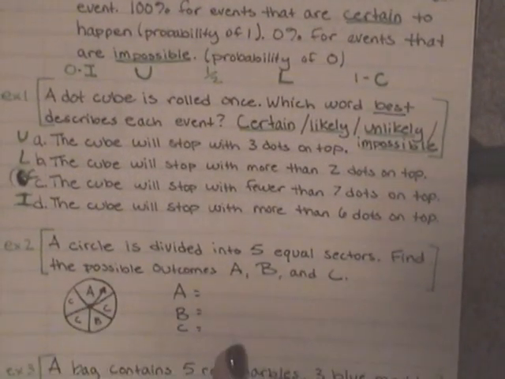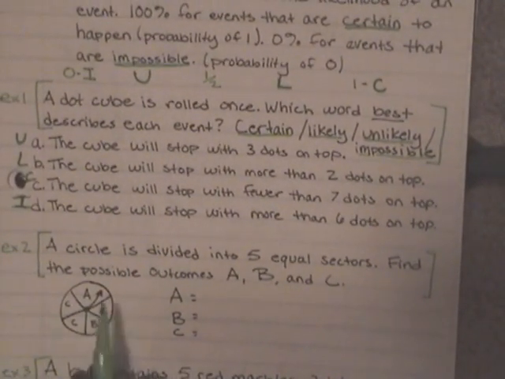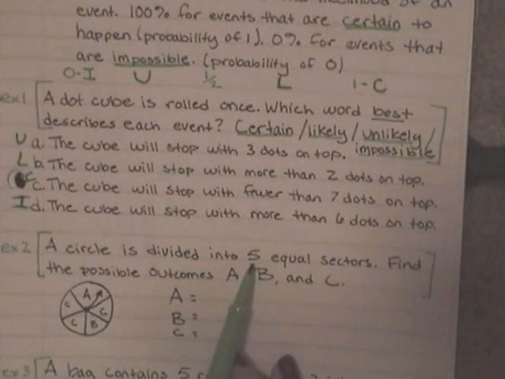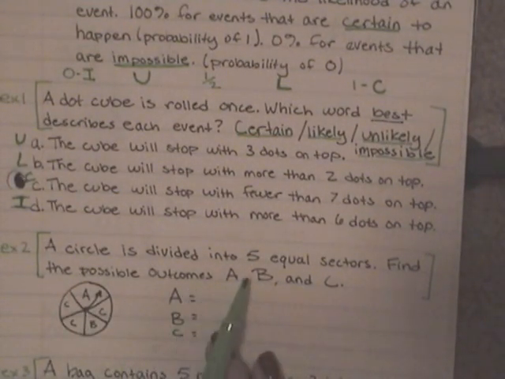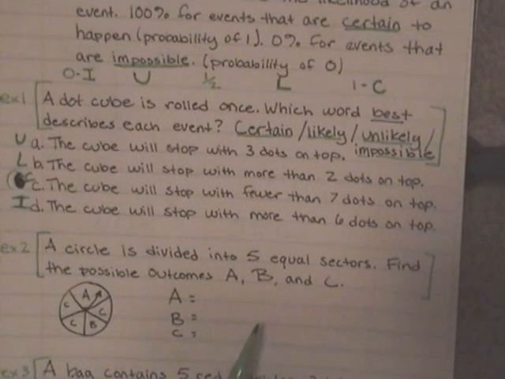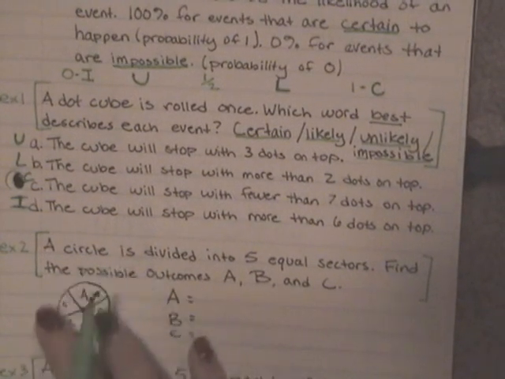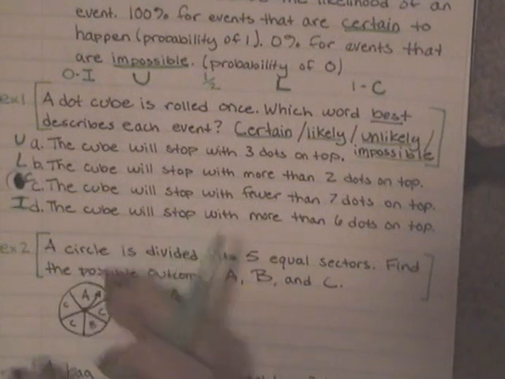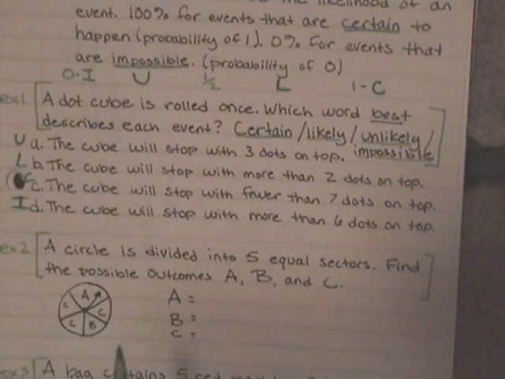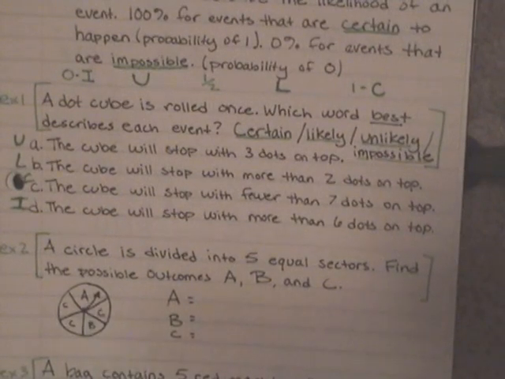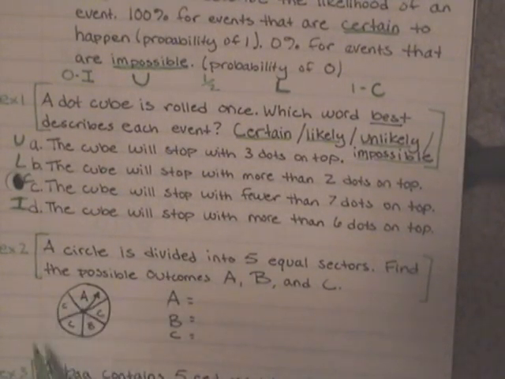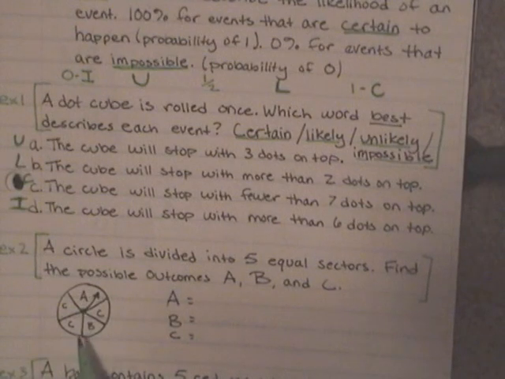Okay. To the next example here. A circle is divided into 5 equal sectors. Find the possible outcomes for letter A, letter B, and letter C. So what we're doing right now is if we had a circle here and we spun an arrow and it landed on a letter, what is the chance that it is going to land on letter A? Or what is the chance that it's going to land on a letter B or a letter C?